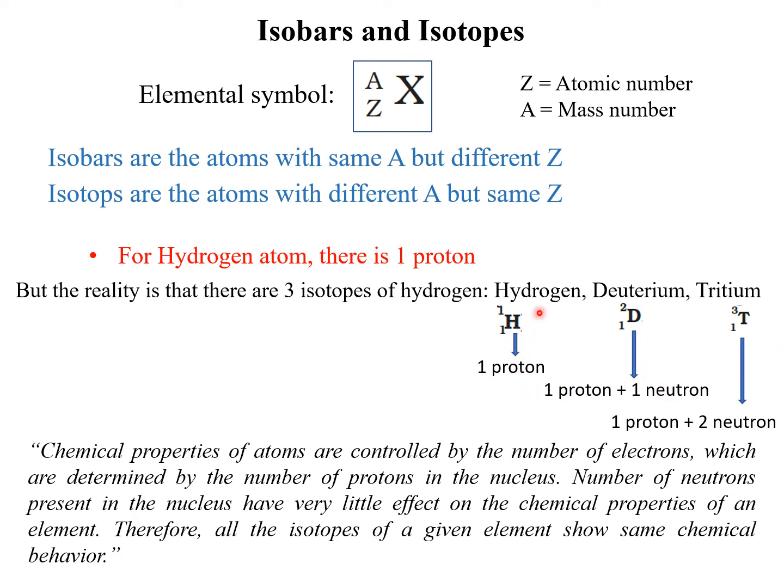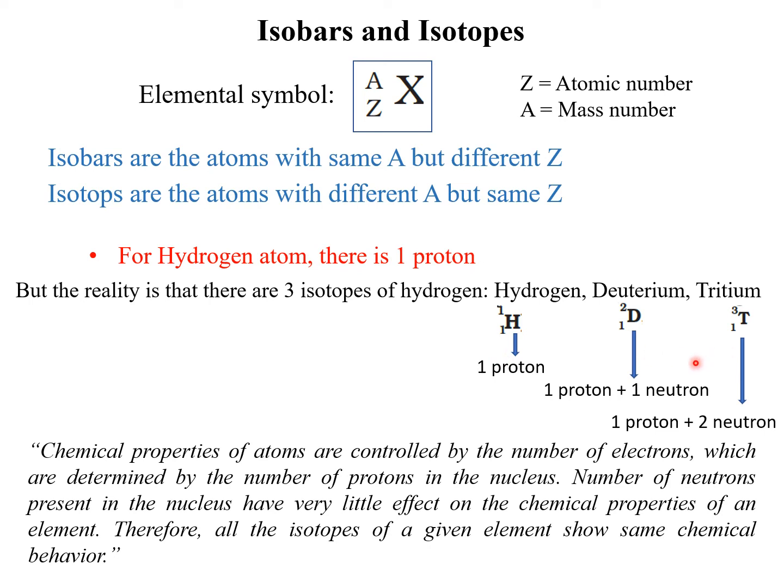The hydrogen that we all know is very common. It constitutes 99.9% of the total hydrogen atoms present in the atmosphere, and the rest is a mixture of deuterium and tritium. Hydrogen has an atomic number of 1, and deuterium and tritium also have an atomic number of 1. So all of these three are what?